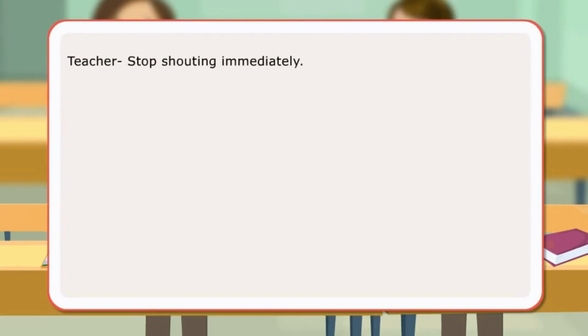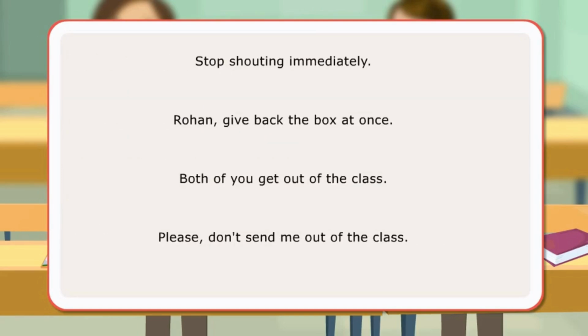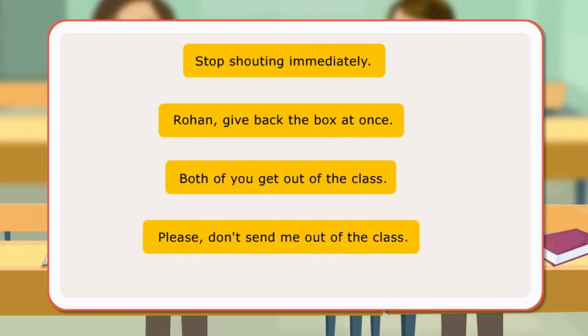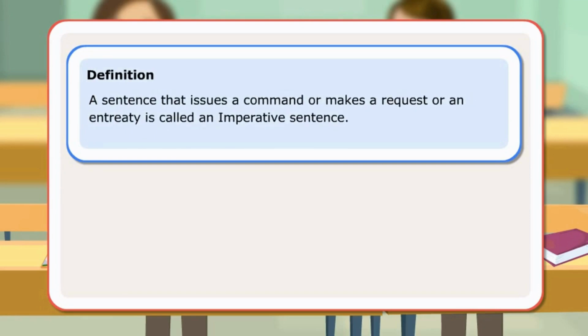In the dialogues, the teacher and the boys have used sentences that make a request and give commands. These are examples of such sentences. Stop shouting immediately. Rohan, give back the box at once. Both of you get out of the class. Please don't send me out of the class. Definition: a sentence that issues a command or makes a request or an entreaty is called an imperative sentence.